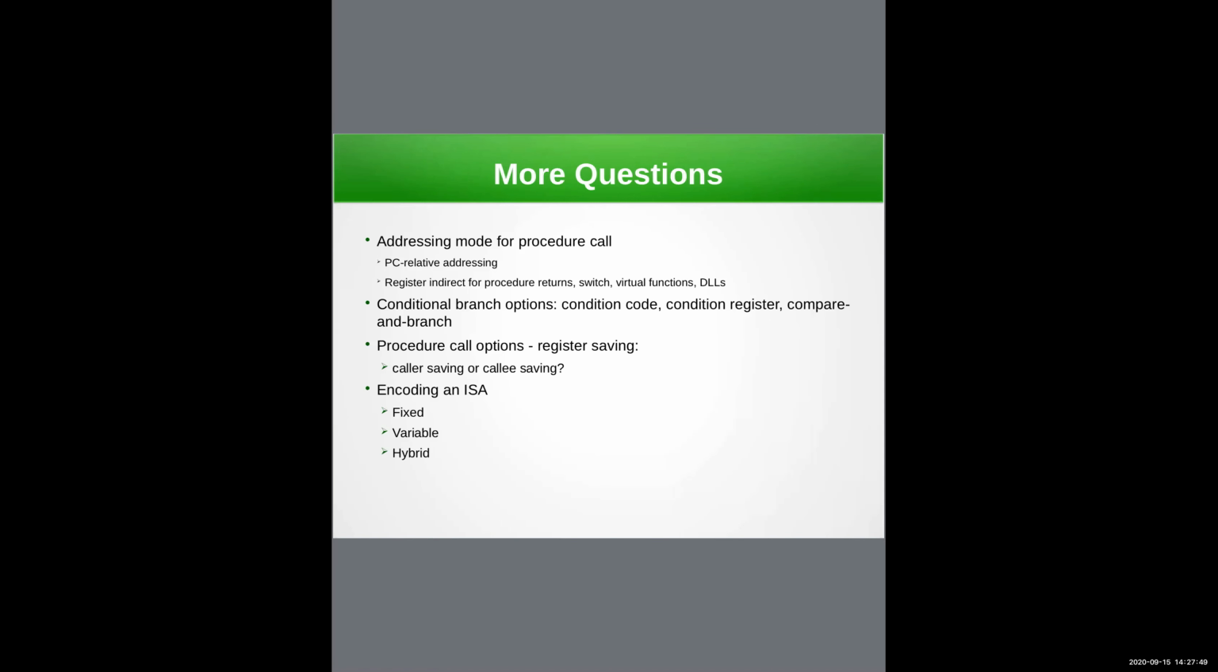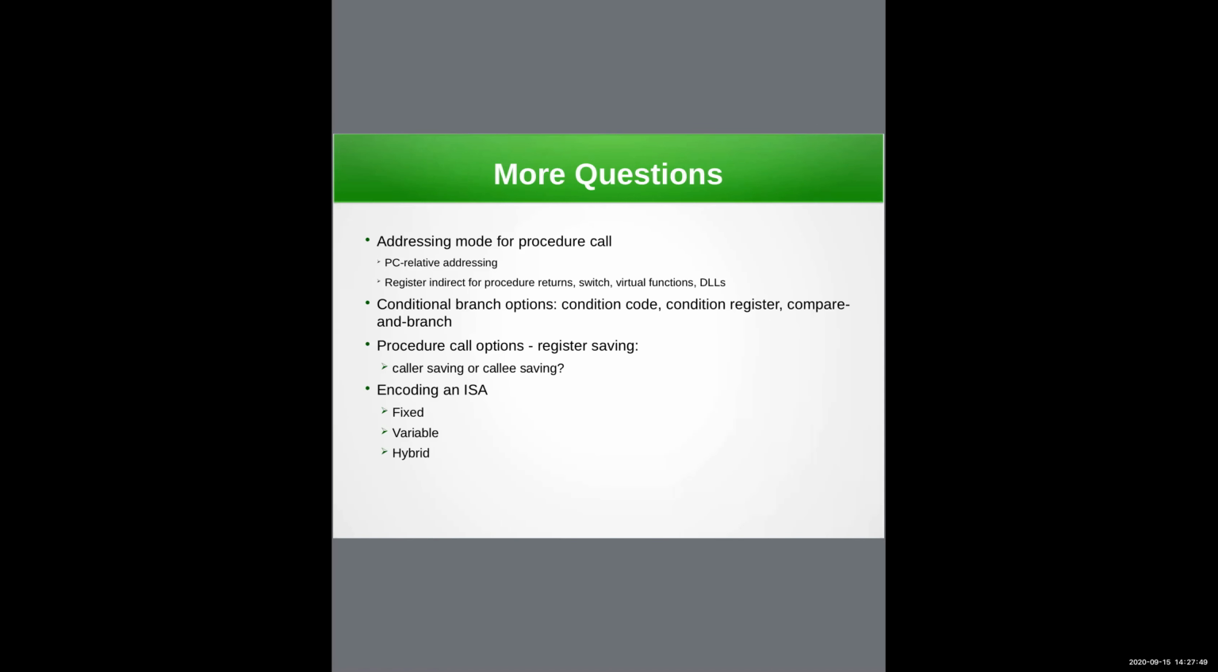Virtual functions in your object-oriented design, function pointers in C, dynamically linked libraries. For all of these, none of them have the target address known at compile time. Because of that, you use register indirect addressing for all these various things. Okay, so that's the addressing mode related to procedure calls.